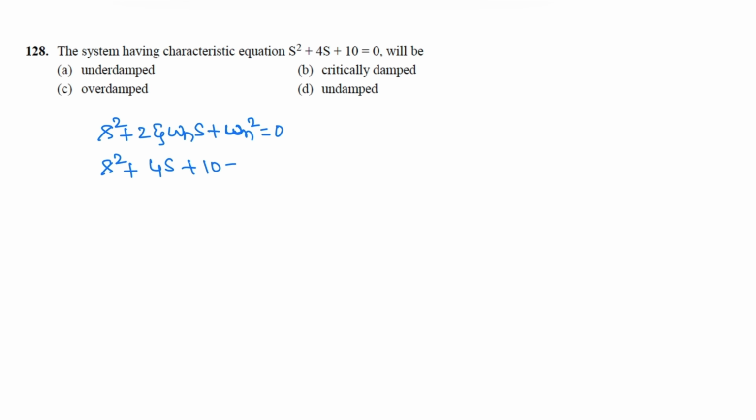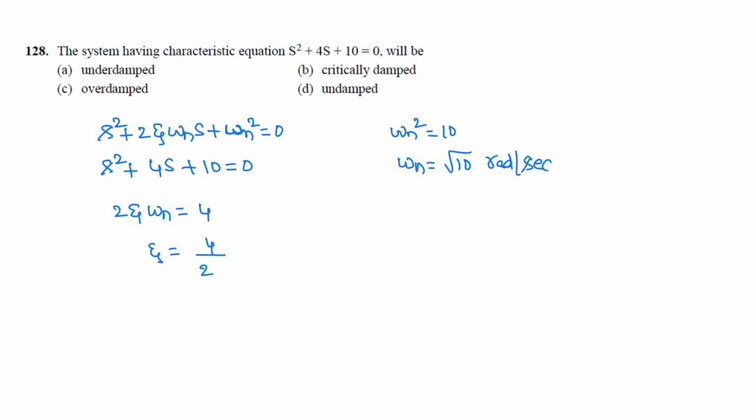So here omega n square is 10, omega n is square root of 10 radian per second, and 2 zeta omega n is 4. So zeta is 4 by 2 omega n, that is 4 by 2 root 10, which is 2 by root 10.